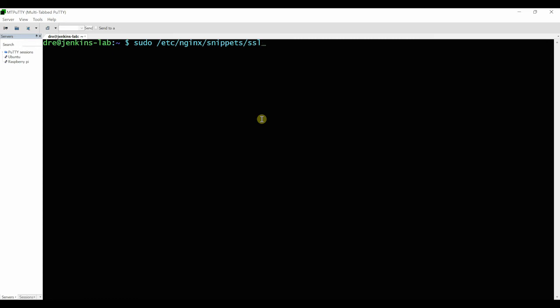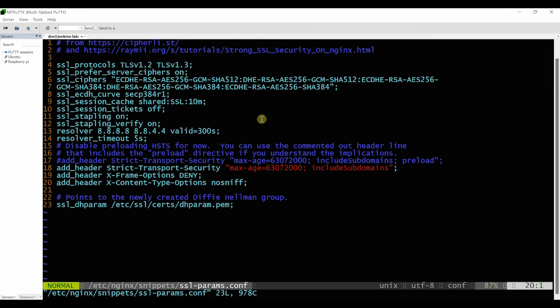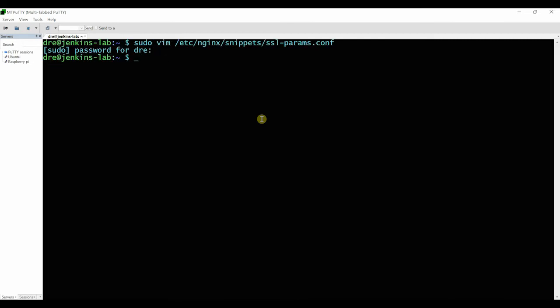That's fine. Then SSL parameters config. I believe it's this line here that it's complaining about. So I'm going to disable that. Right, quit that.